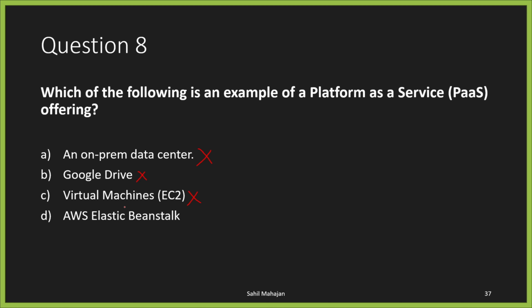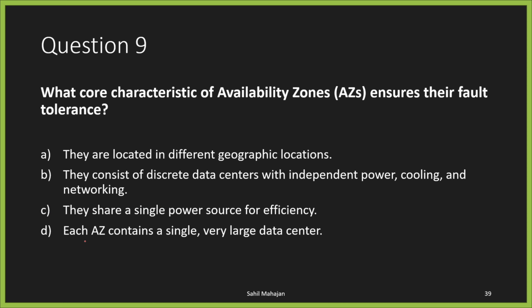You're only left with one option, which is option D, that is AWS Elastic Beanstalk, and this is one of the examples that I did provide you guys. So option D is the correct one. As you can see, option D is correct. Moving on to our last question for this quiz.